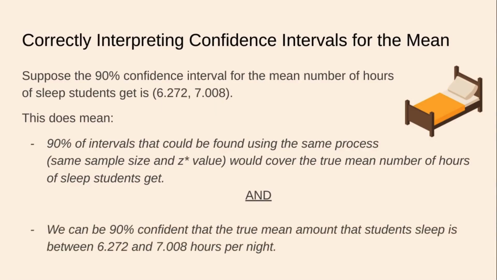Here's what this also means. We can be 90% confident that the true mean amount of sleep students get is between 6.272 and 7.008 hours per night. We can be 90% confident that that is true.